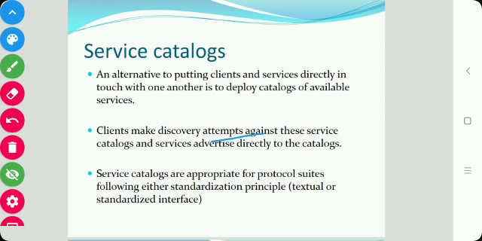Service catalogs are appropriate for protocol suites following either the standardization principle or a textual standardized interface. The information stored in a service catalog for a particular service instance can range from the location of the service as well as some descriptive attributes, to executable code to be downloaded for controlling the service instance.